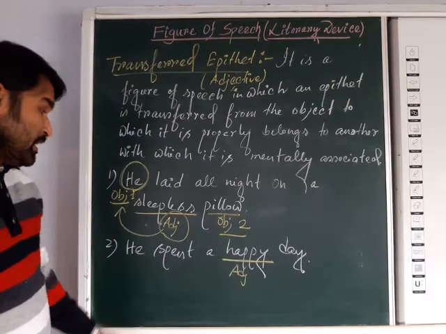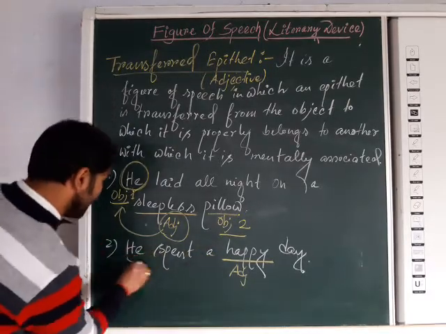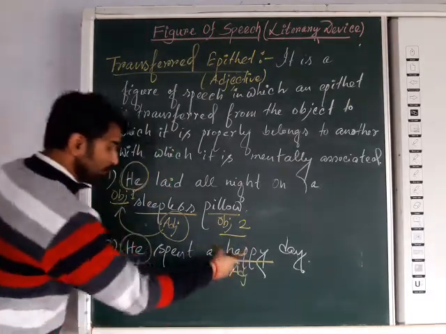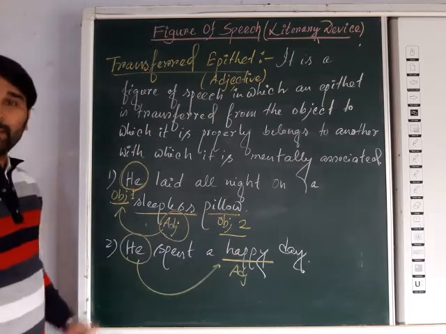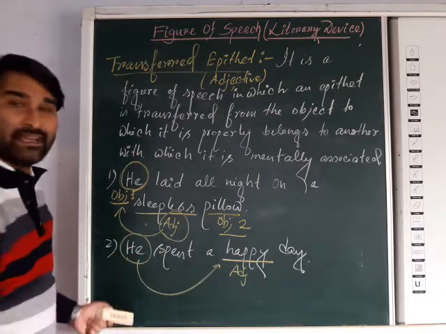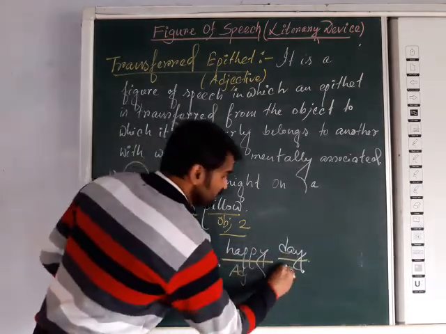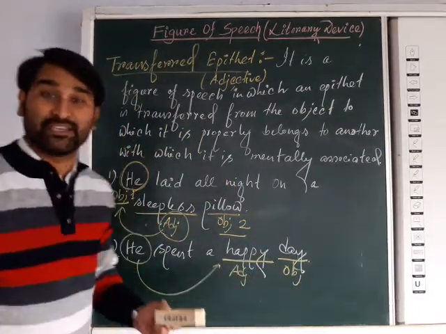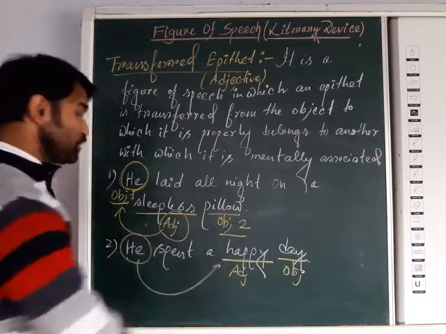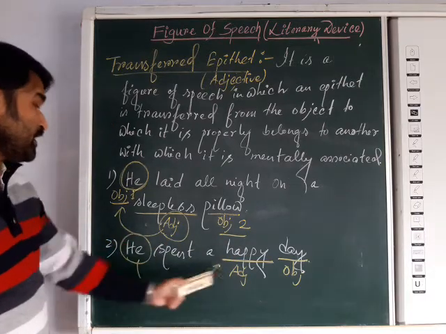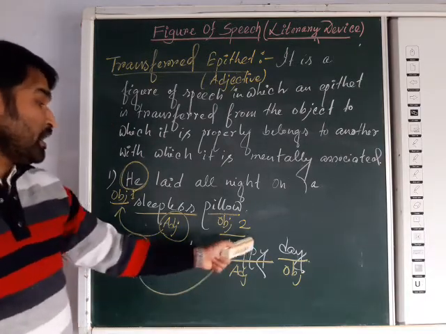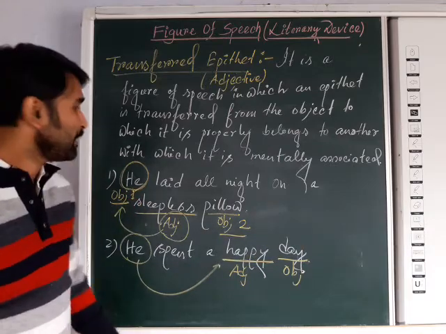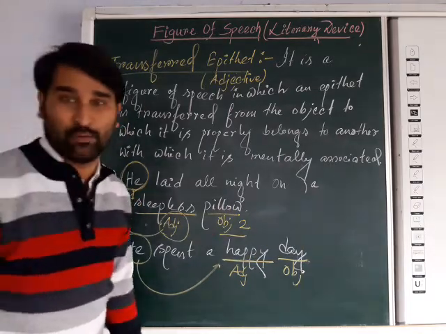He was happy. So who was happy? He. Actually, the word happy properly belongs to him. But here it is not placed beside him. It is placed beside the day, another object, object number two. And with that object it is mentally associated. That's why this example is called transferred epithet. He spent a happy day. Okay? I hope transferred epithet is clear now.